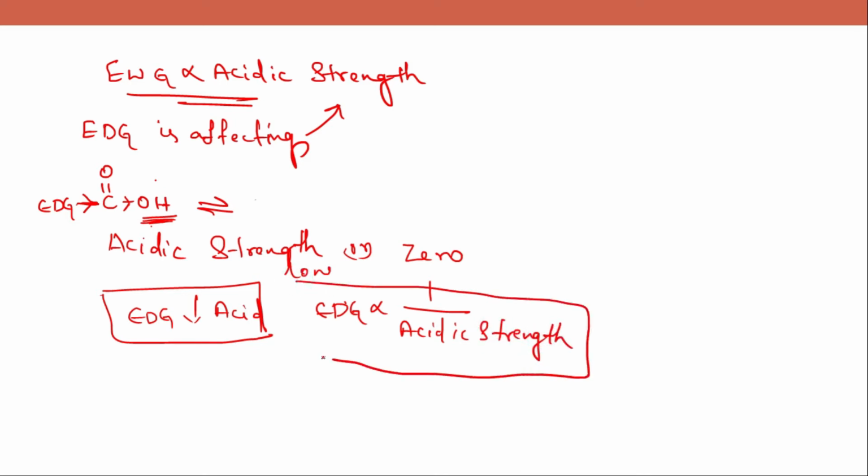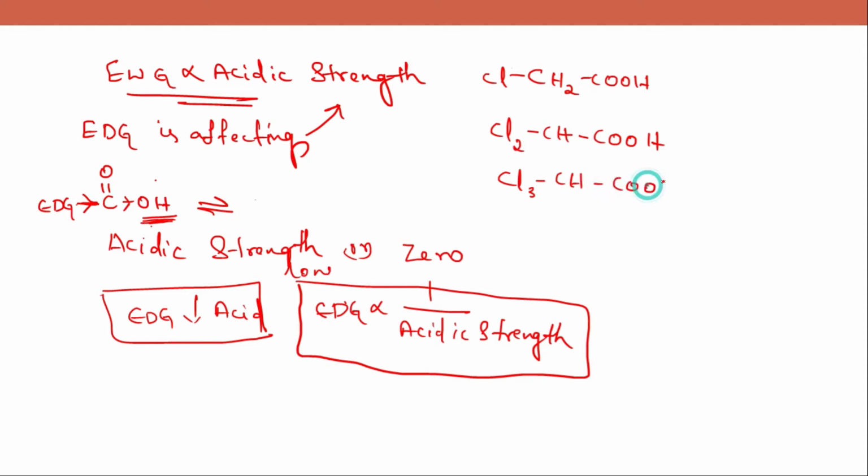So we'll do one example here. CH2ClCOOH, Cl2CHCOOH, Cl3CCOOH.